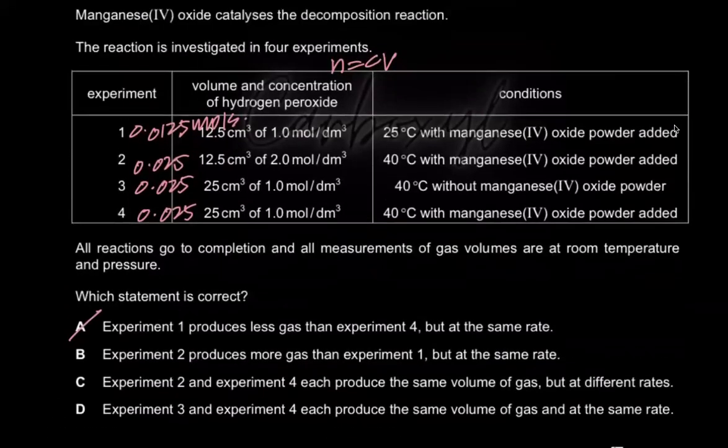So A is wrong. B says experiment 2 produces more gas than experiment 1, but at the same rate. If you check experiment 2 and 1, again, the rate cannot be the same because obviously here you have a greater temperature than this one, right? Although you might argue that, sir, the concentration is doubling in experiment 2, you need to understand that the temperature is not doubling in experiment 2, right? The temperature is increasing by 15 degrees Celsius. So the rate can't be the same. The rate must be different for both. So B is also wrong.